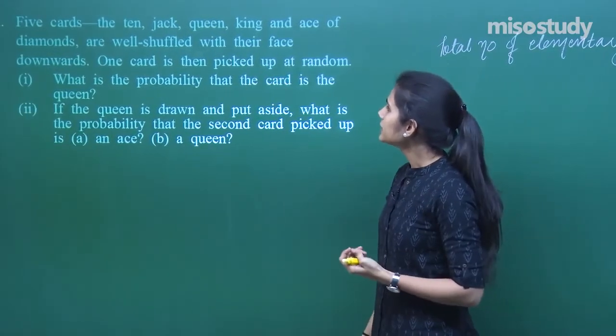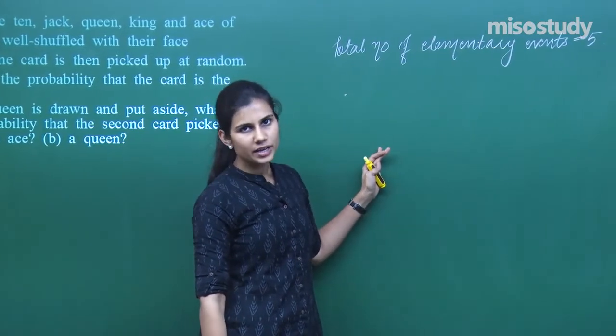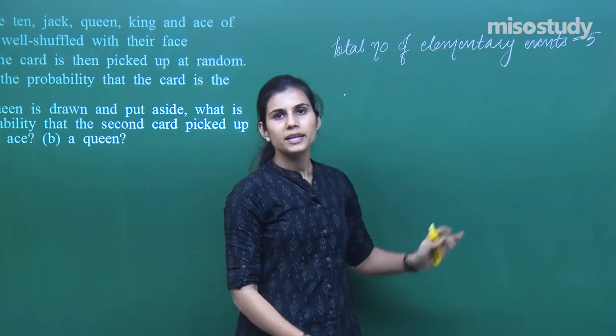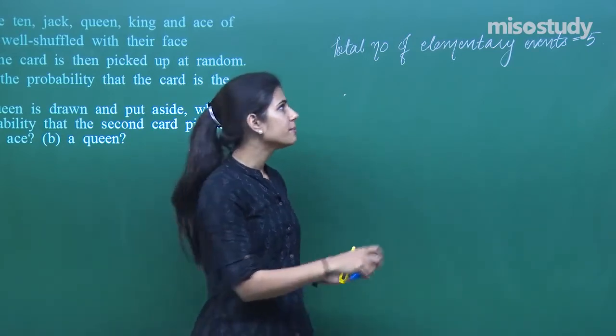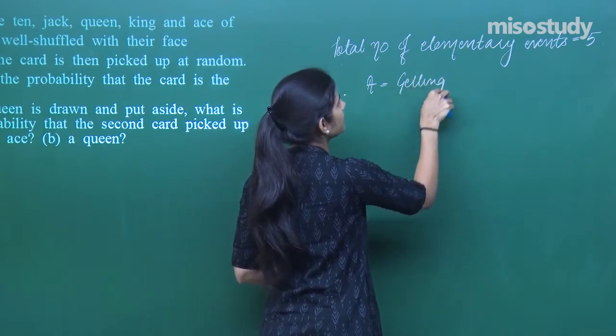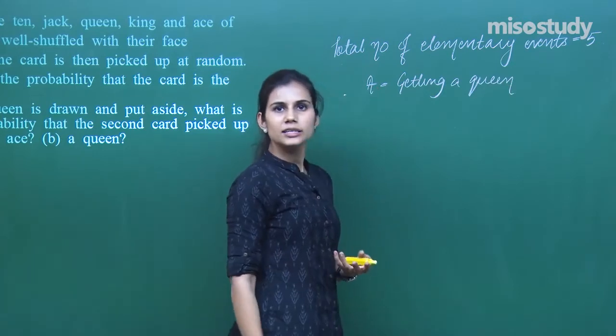One card is picked up. What is the probability that the card is a queen? Now out of these 5 cards, there is ten of diamonds, ace of diamonds, king of diamonds, queen of diamonds and jack of diamonds. There is only one outcome which is favorable to my event of getting the queen of diamonds. Only one is favorable because only one card is the queen card.